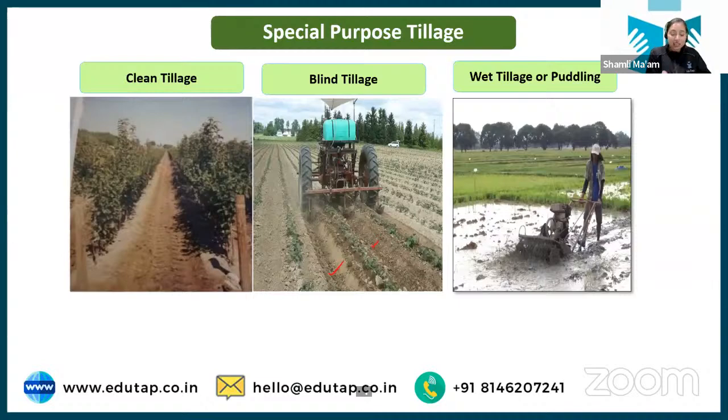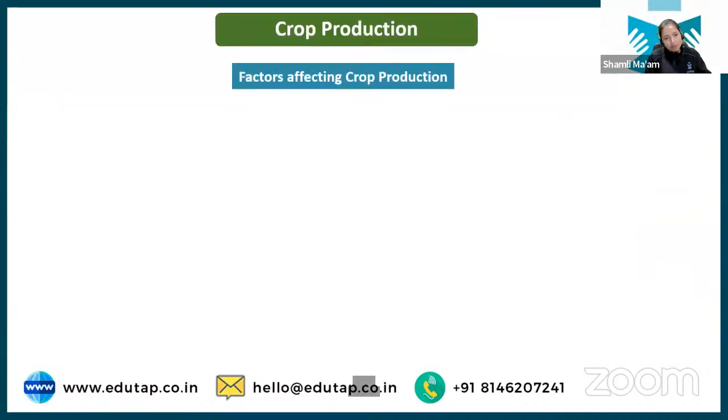And blind tillage is done in potato, because blind tillage is possible where furrows are there, and in potato, in between the crop, we need to remove the weeds, and for that blind tillage can be done. Clear? Chalo. Factors affecting crop production, let's move on to this.